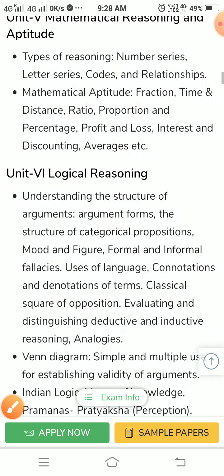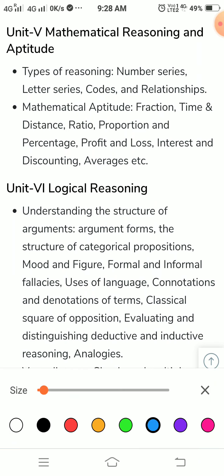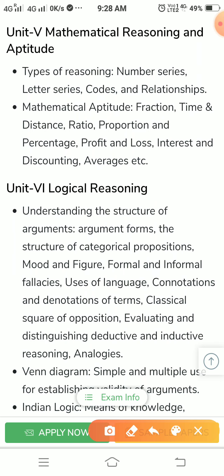Okay. Next is mathematical reasoning and aptitude. See, this is another area where you will get complete marks. Okay. They are asking very typical questions, not much tough, and number series, letter series, codes and relationships, mathematical aptitude, fraction, time and distance, ratio, proportion and percentage, profit and loss, interest and discounting, averages.